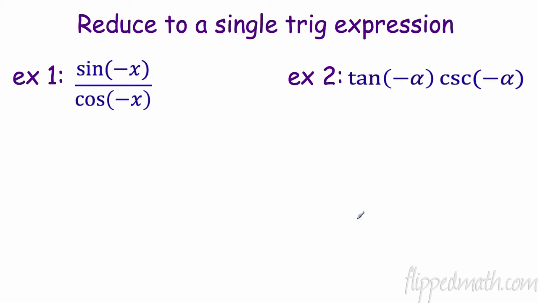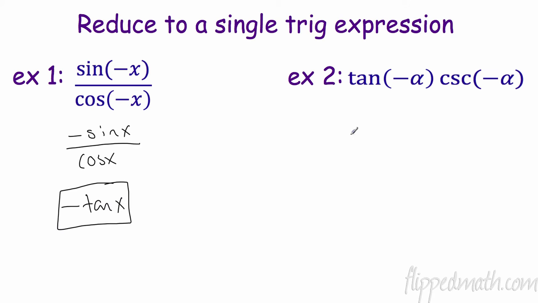All right, let's try some. Reduce these to a single trig expression. This one's pretty easy. The sine of negative x, we already said, becomes negative sine of x. The cosine of negative x becomes the cosine of x, positive. So a negative divided by a positive is going to be a negative, and sine over cosine is going to be negative tangent of x.